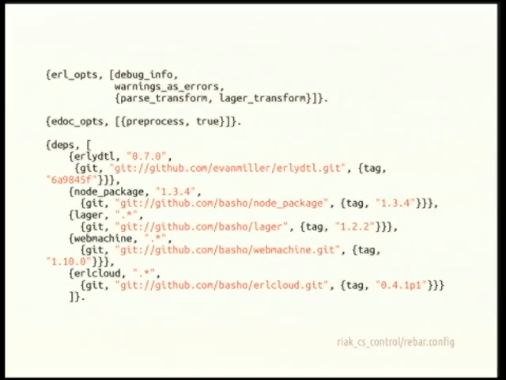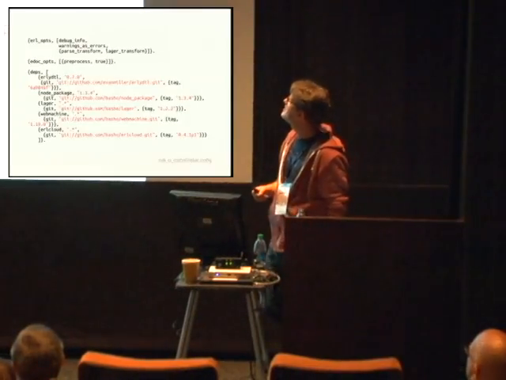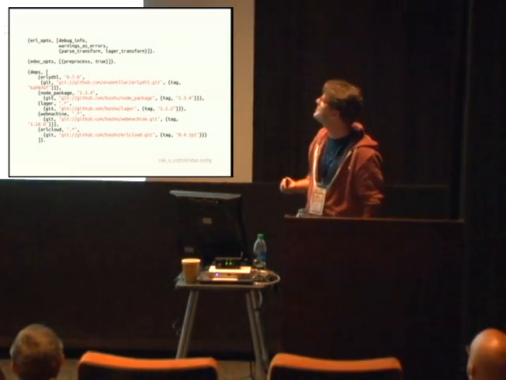And this is kind of what our Rebar dependency file is going to look like. It allows us to specify a bunch of build options at the top. So we can say we want our compiled files to have debug info. We want the compile to fail if there are any warnings, so treat warnings as errors. Parse transform, we won't really get into right now.